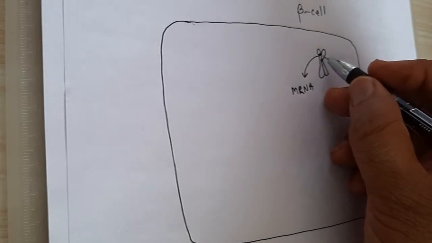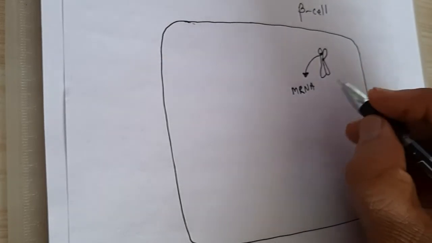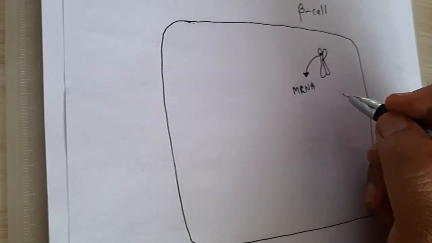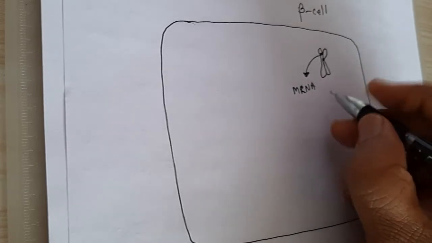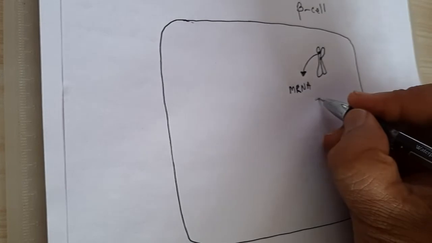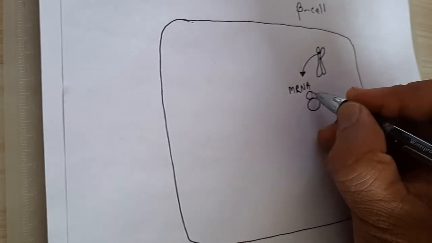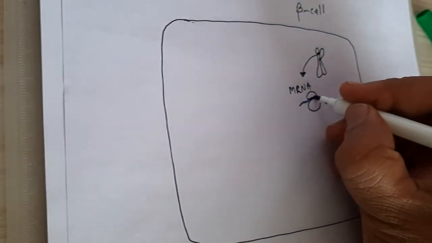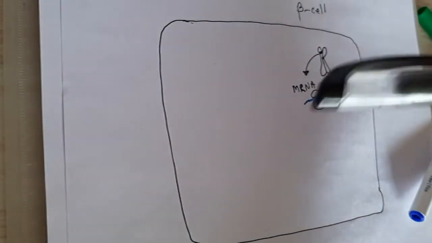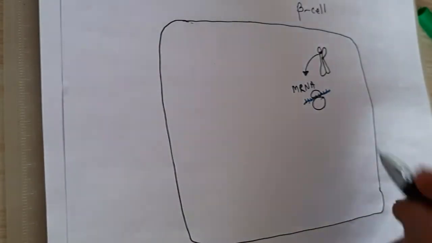So DNA, which is located on the chromosome for insulin, forms mRNA, which is then translated into protein. This mRNA comes out of the nucleus and binds with the ribosomes in the cytoplasm for the translation.